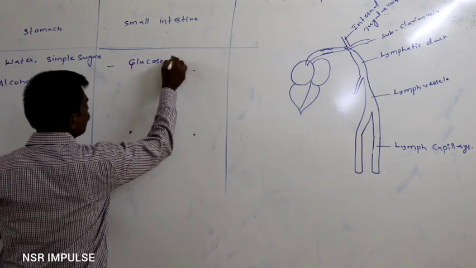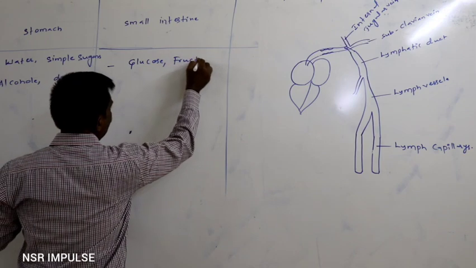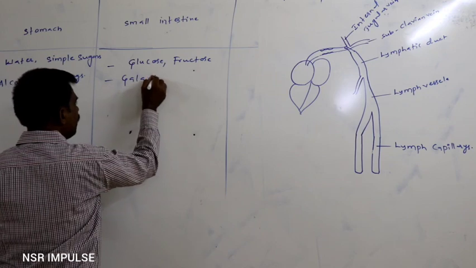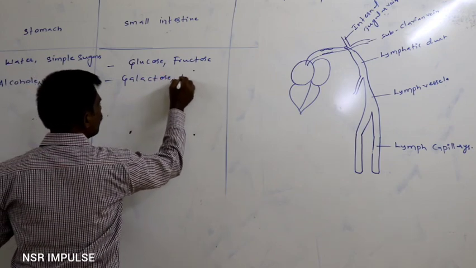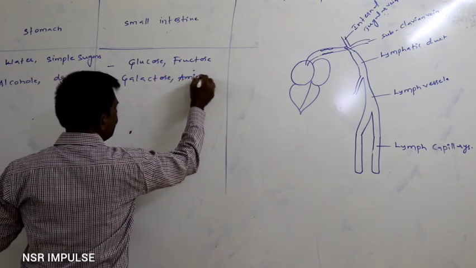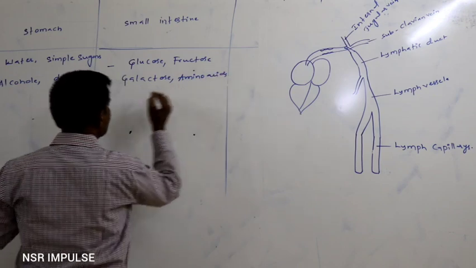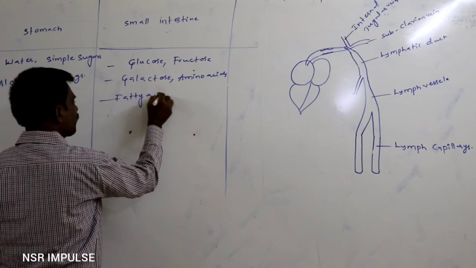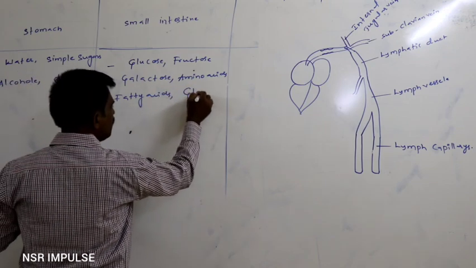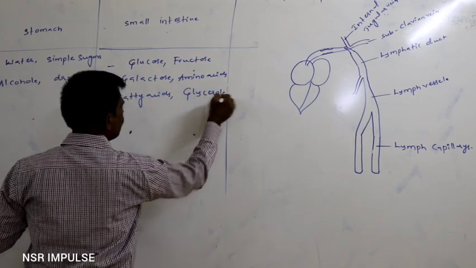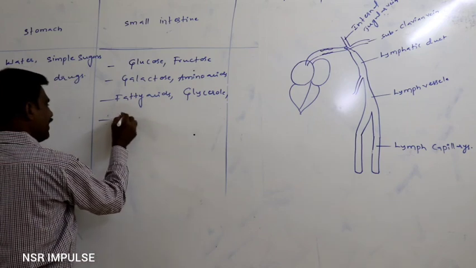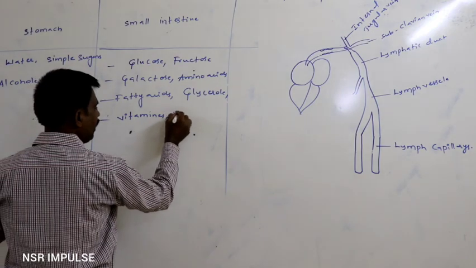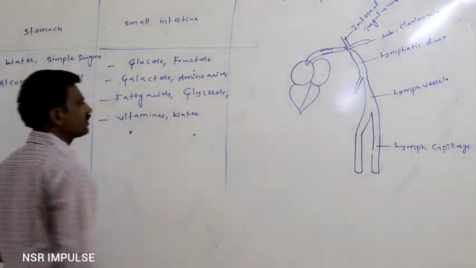Glucose, fructose, galactose, amino acids, fatty acids, glycerol, vitamins, and again water.